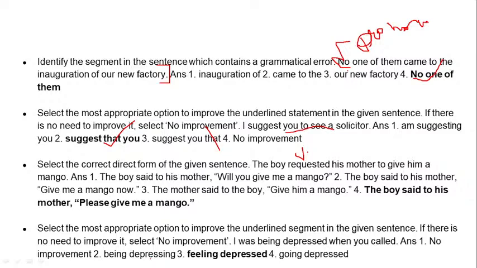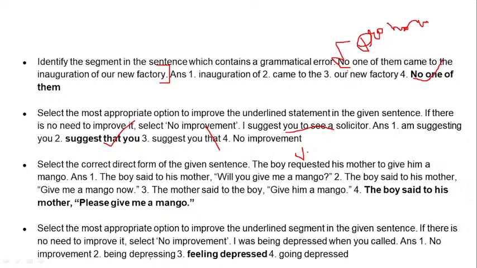Number 2 is said to his mother, "Give me a mango now." This also seems wrong, because it's more like a wanting, a direct asking, that no, I want this now, give it to me. Number 3 is also give him a mango, so it's a pronoun problem. Okay, we don't use this pronoun.